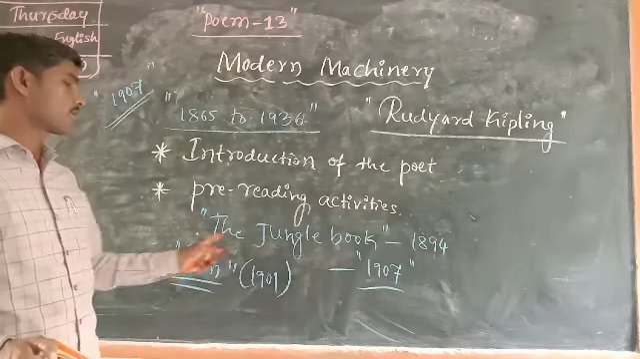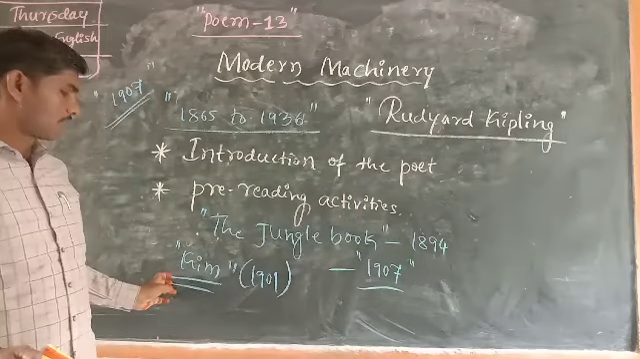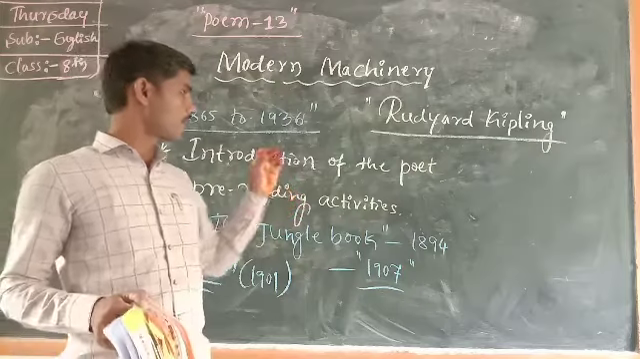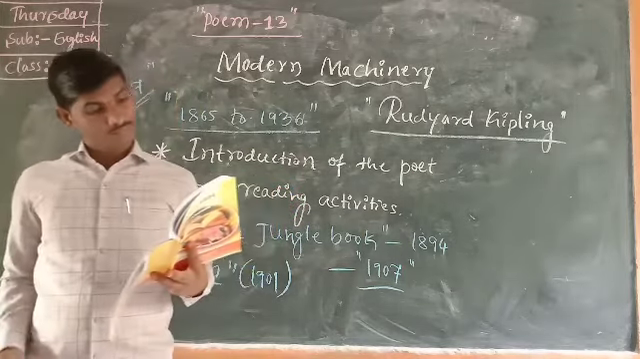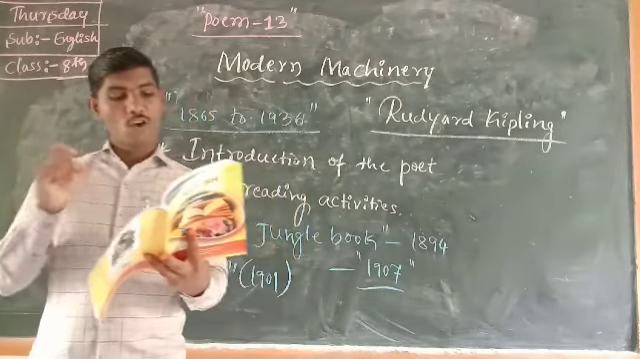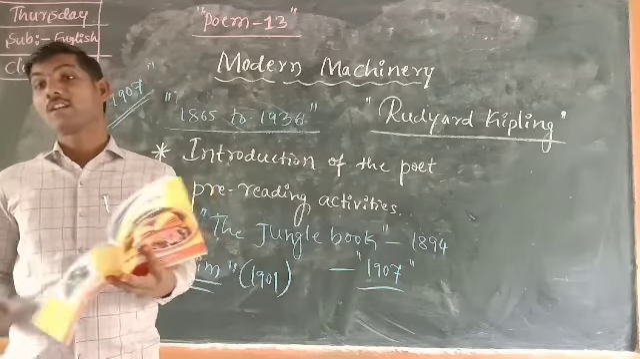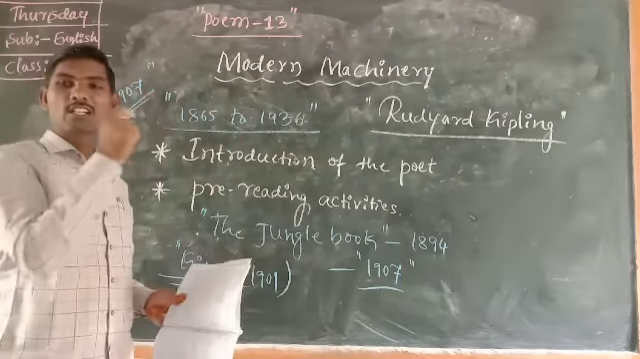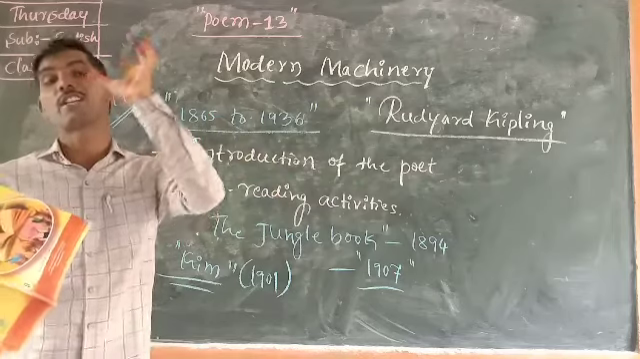The very first one, The Jungle Book, in the year of 1894, and Kim in the year of 1901. So these are the major works done by Rudyard Kipling. The next one, he is regarded as the major innovator in the art of the short story. Innovator means creator. He was considered the creator of the short story in English literature.